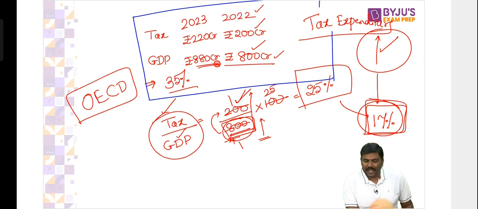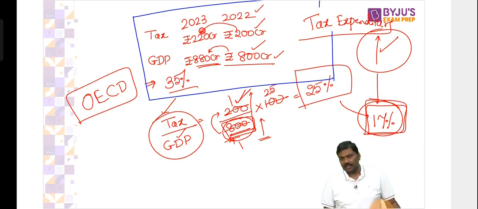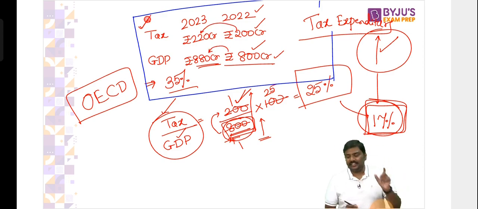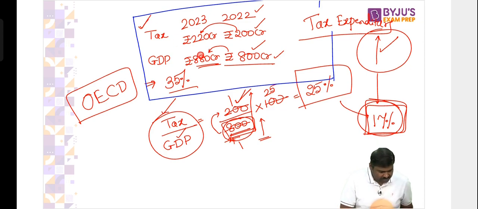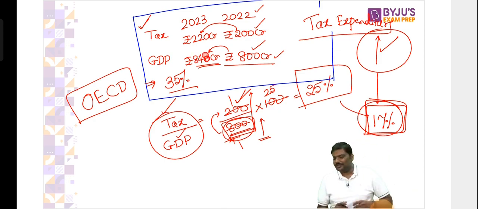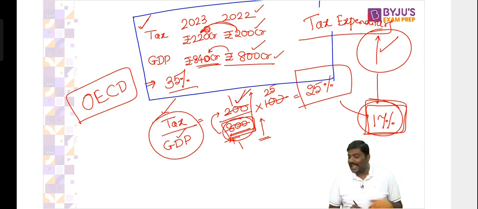GDP has increased, tax collection has increased. Now start answering. What is the percentage increase in the tax collection? Let me change the number, because you'll get 10% in both the cases. Let me change the number so that you'll have something to calculate. Right now you will have to do some calculation. What is the rise or increase in the tax revenue collection?